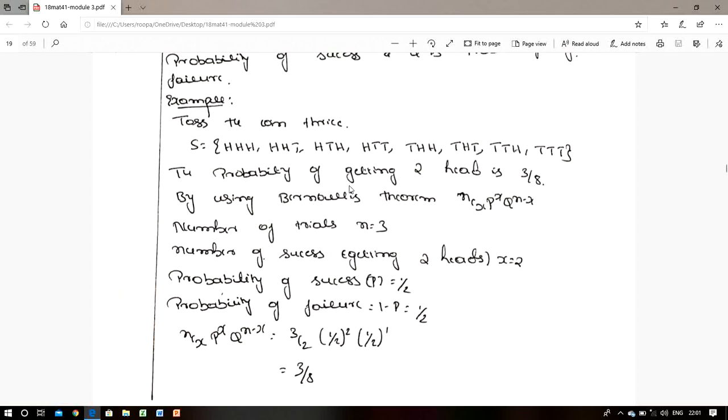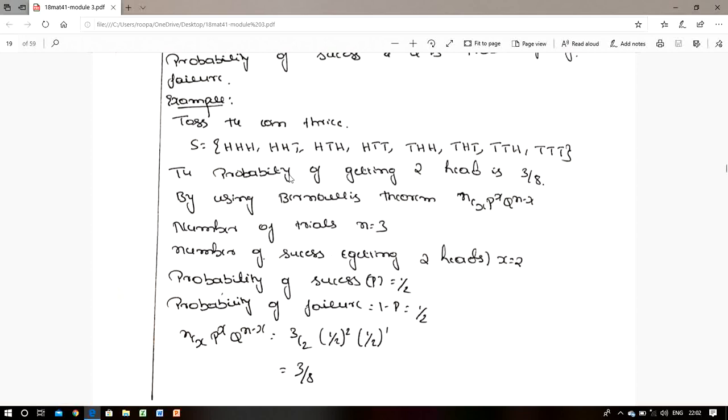Here in this problem, I apply both the definition of probability and the binomial theorem, or Bernoulli's theorem. The example is: we toss a coin thrice. How many results do we get? The first one is HHH, which means in each trial we get only head. Then HHT, HTH, HTT, THH, THT, TTH, TTT, so totally we get 8 results. That set of 8 results is represented by S.